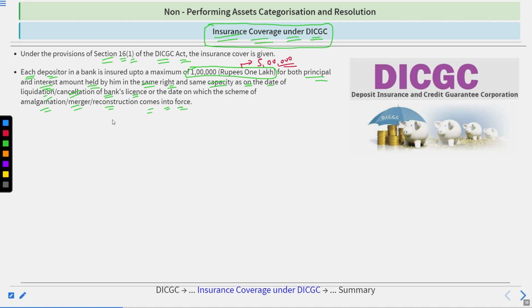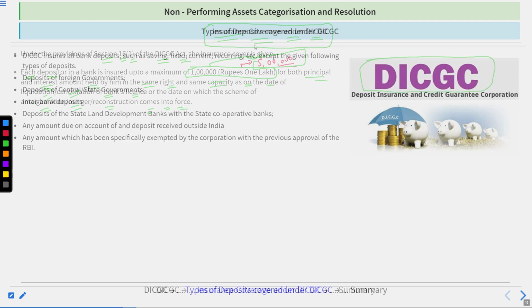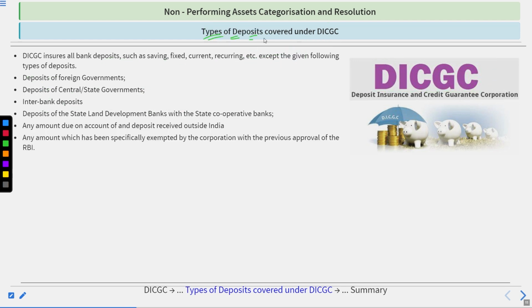So whenever anything happens that could impact the deposit of the depositor, then up to rupees 5 lakh, previously rupees 1 lakh, could be saved by the DICGC. That will include the principal amount and also the interest amount calculated on it. Got it? Now, the types of deposits covered under the DICGC. What kind of deposits are covered here?